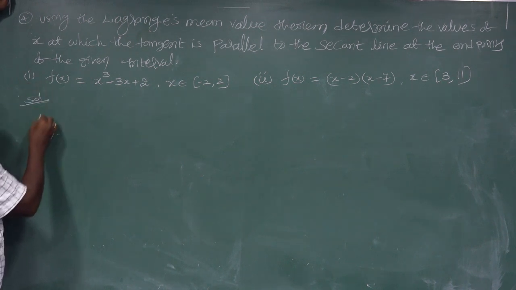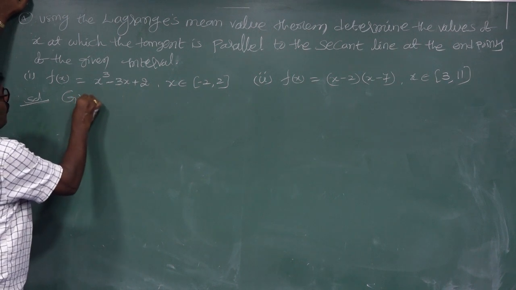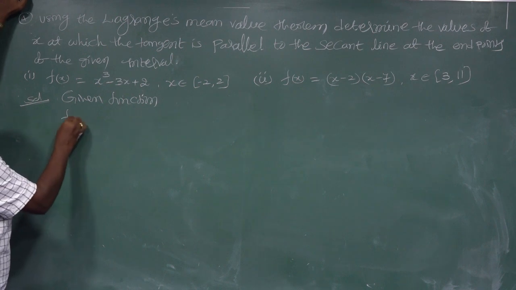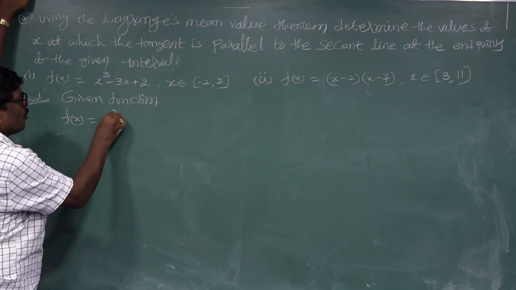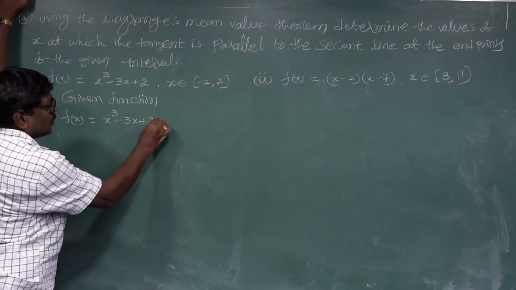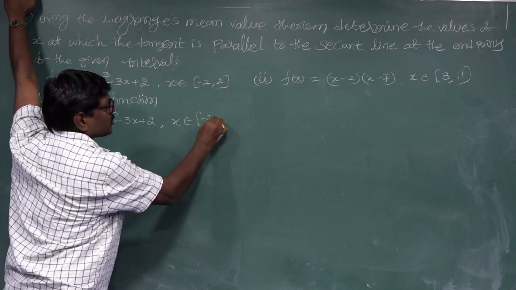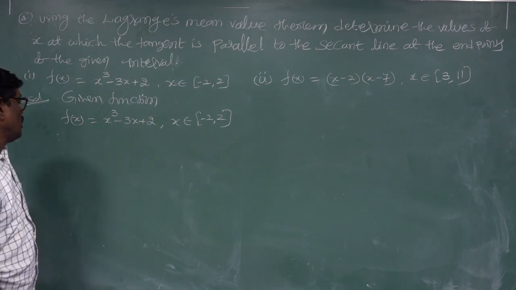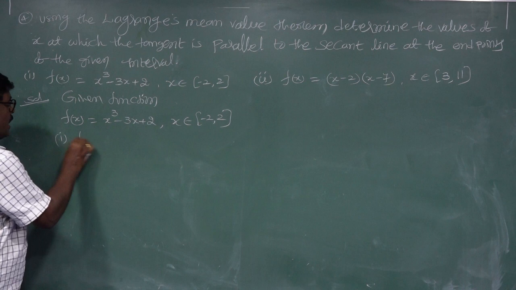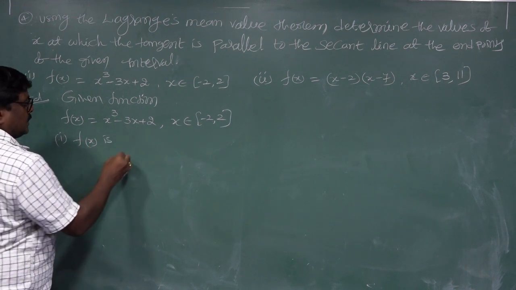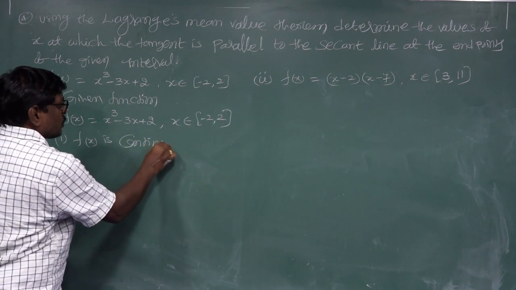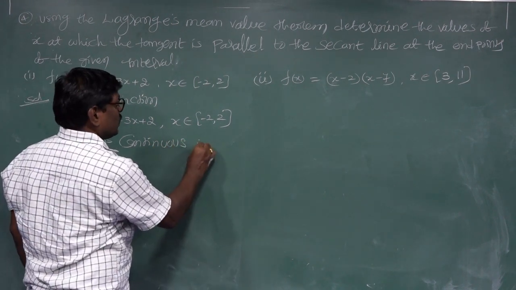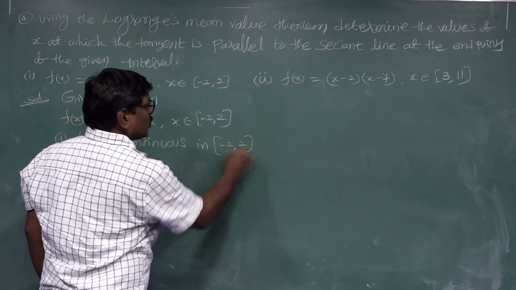This is solution number 1. Given function f of x equal to x cube minus 3x plus 2, x belongs to minus 2, 2. First condition: f of x is continuous in the closed interval minus 2, 2.